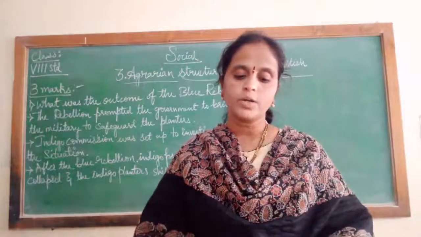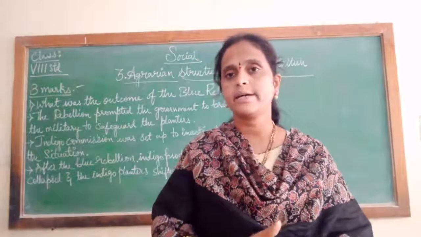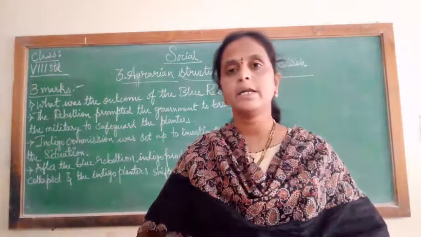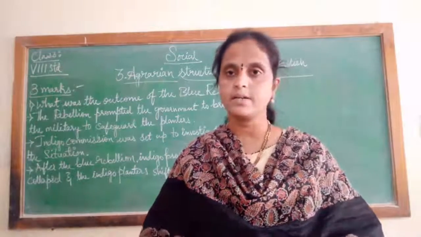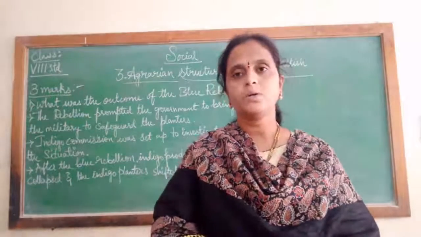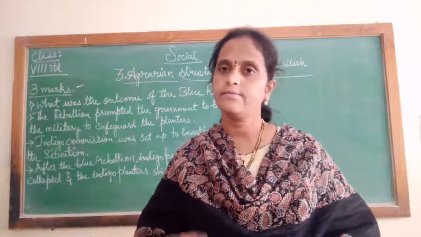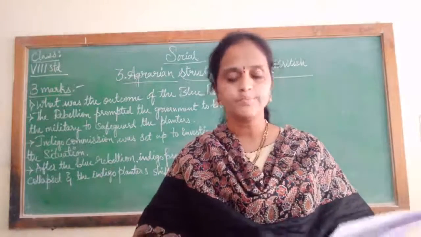So after the indigo harvest, the land could not be used for sowing rice. In this way, they were against growing indigo. What are these reasons? First, they get very low prices. Next, they do not get any profit, and after planting indigo, the soil loses its fertility. So these are the reasons why the ryots were reluctant to grow indigo.